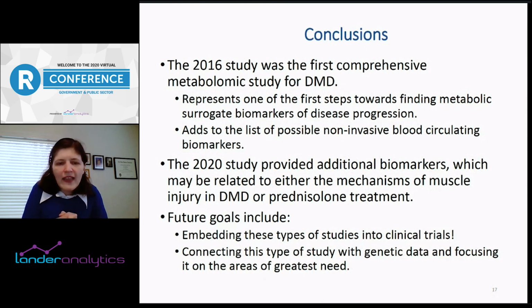And then also try to connect this type of study with genetic data and focus it on some of the areas of greatest need that I mentioned, in terms of maybe looking at people who aren't served by current trials in some way, right? Either because they have a rare mutation or because of their age or because of some other aspects.